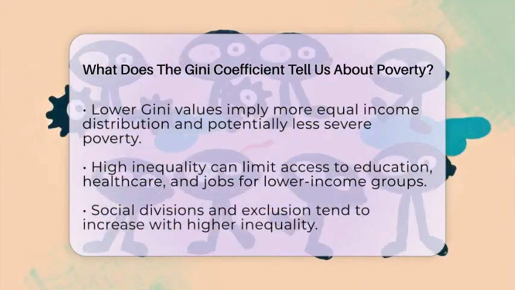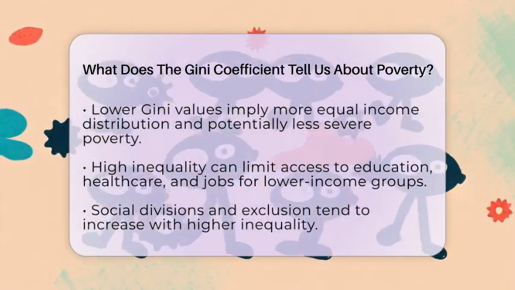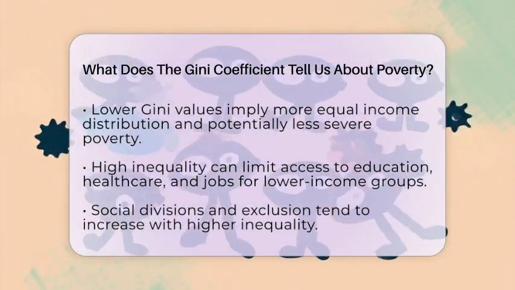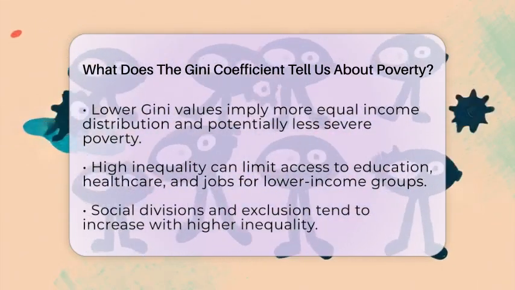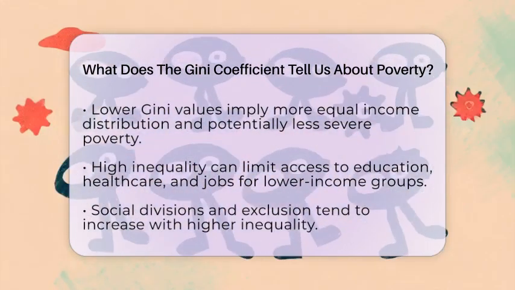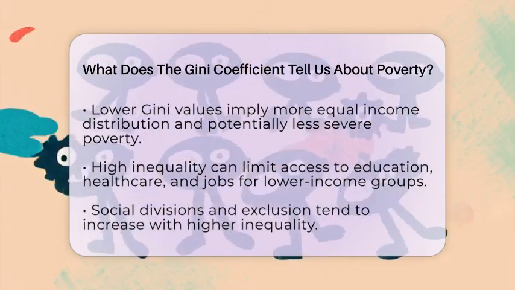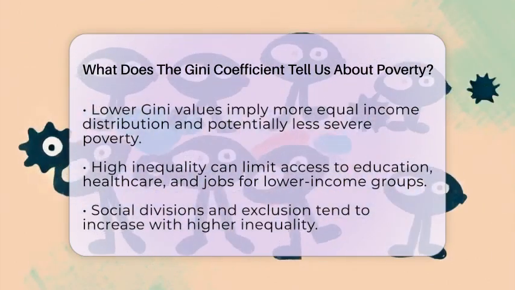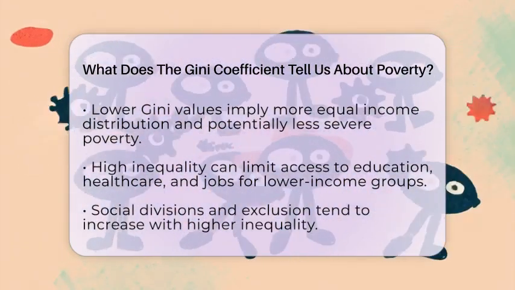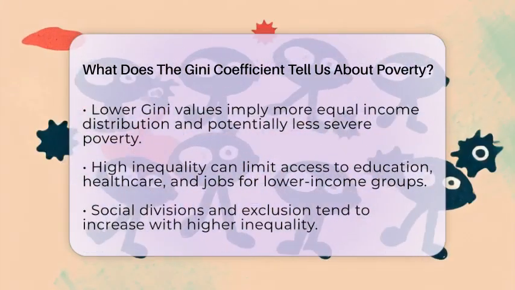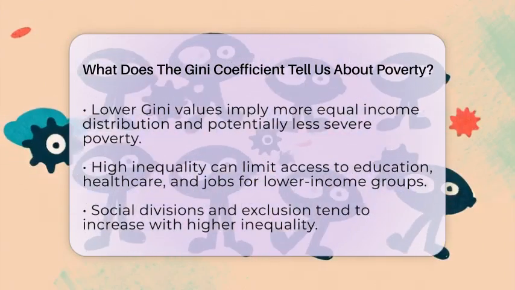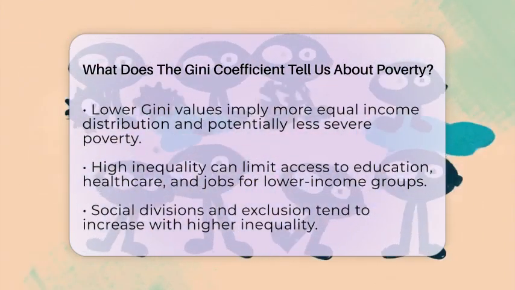less severe. From a social point of view, the Gini coefficient also hints at social divisions. When inequality is high, access to good education, health care, and jobs can be limited for lower income groups. This can trap people in poverty and make it harder for them to improve their lives. It shows us how income gaps can lead to social exclusion and reinforce social hierarchies.